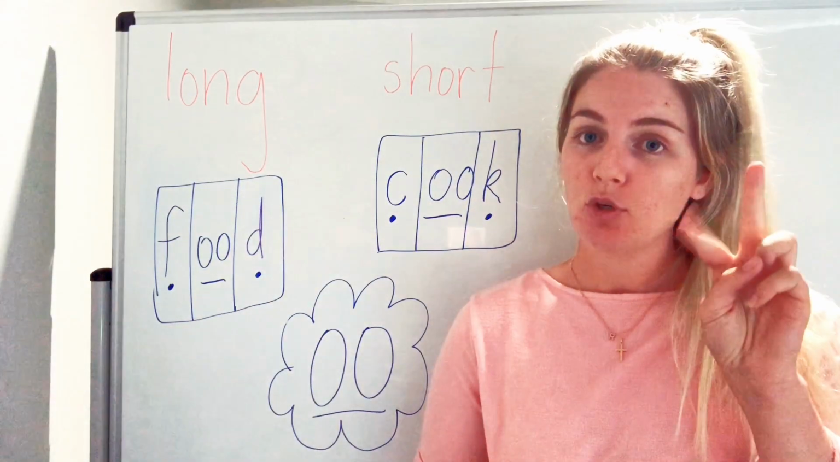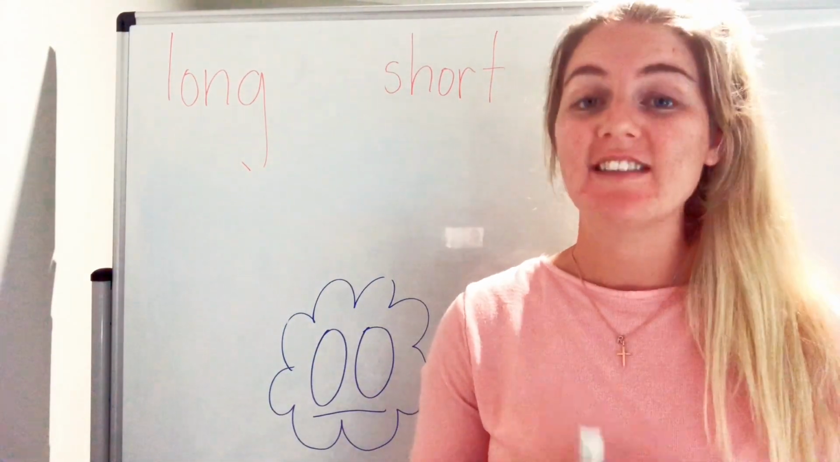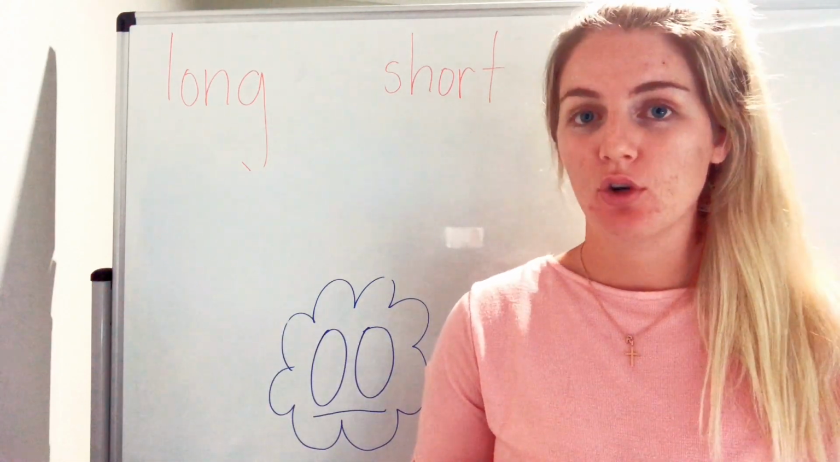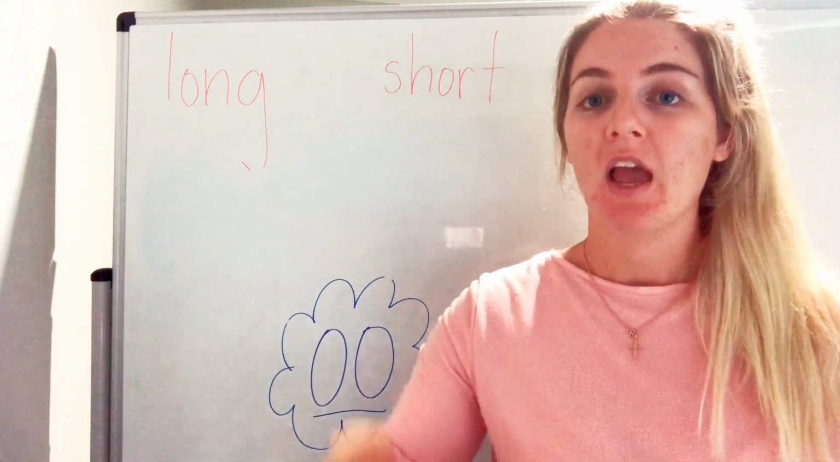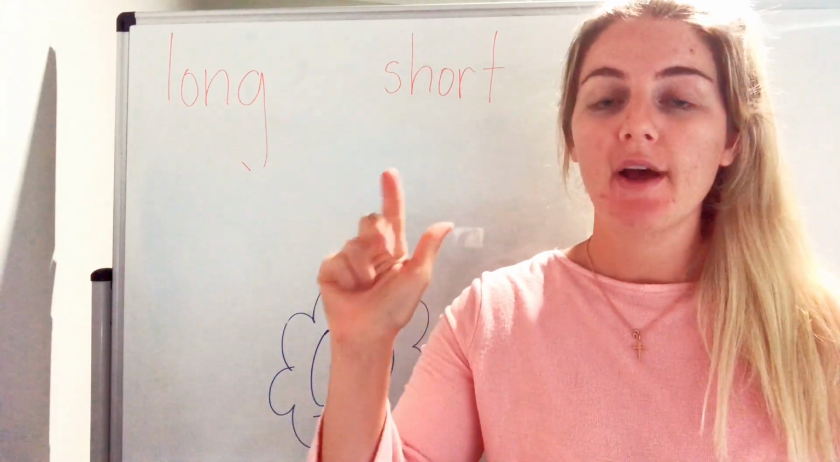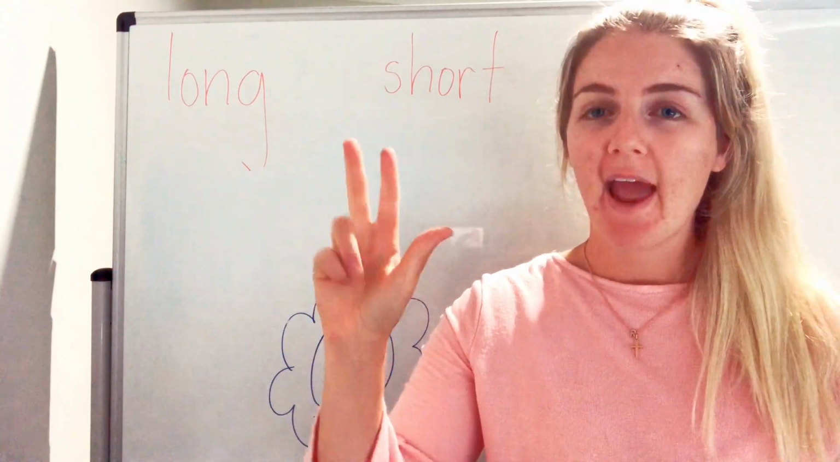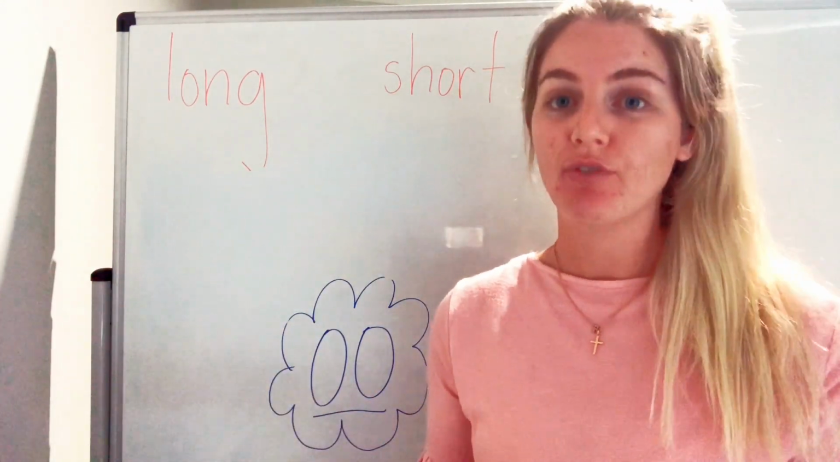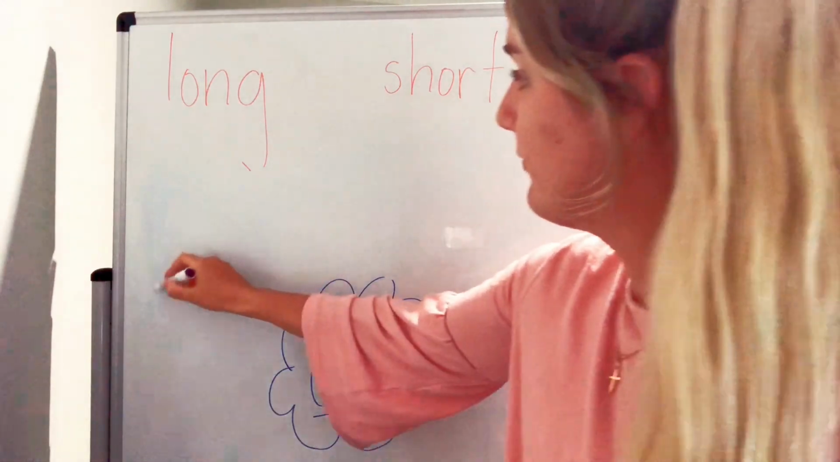Okay, let's do 2 more words. Our long vowel sound is now going to be the word roof. Let's sound talk the word roof together. R, oo, f, roof. How many phonemes? 3. Well done. Let's draw 3 phoneme boxes.